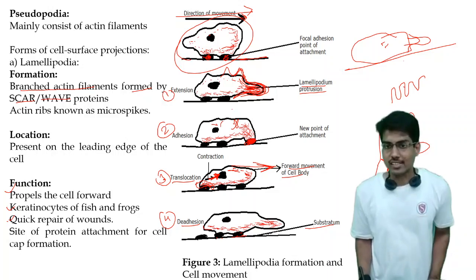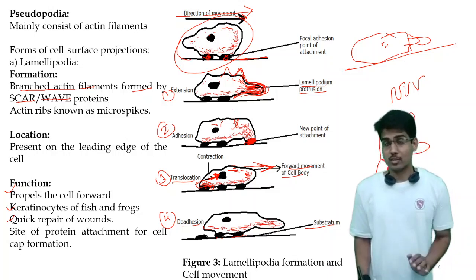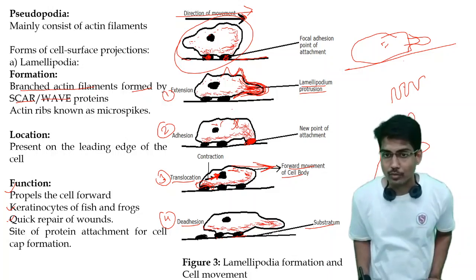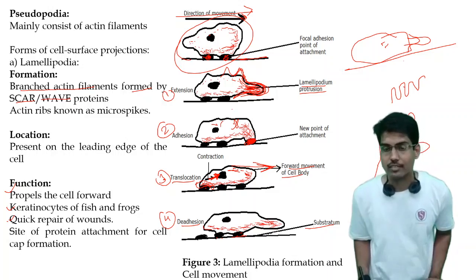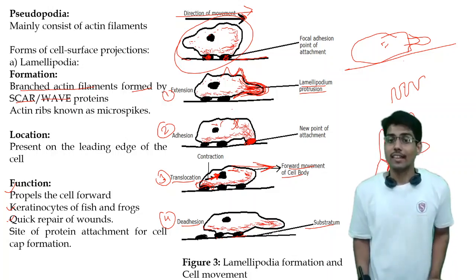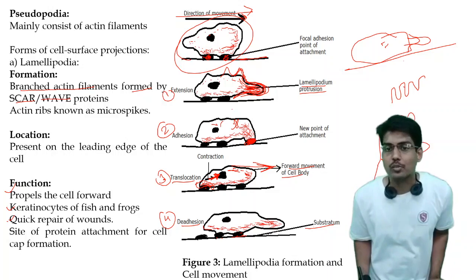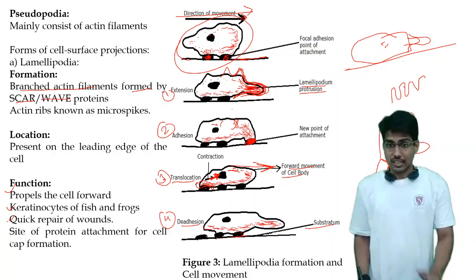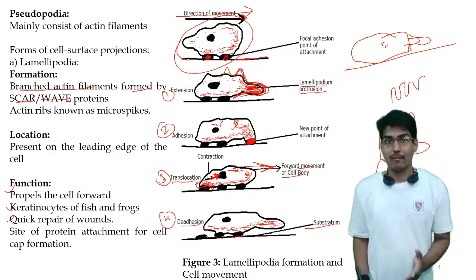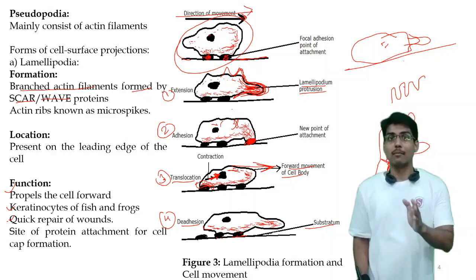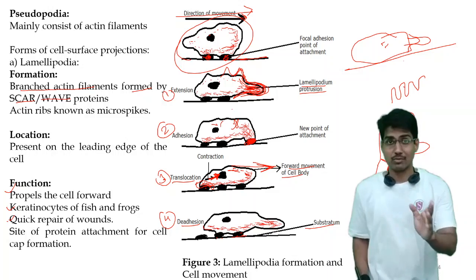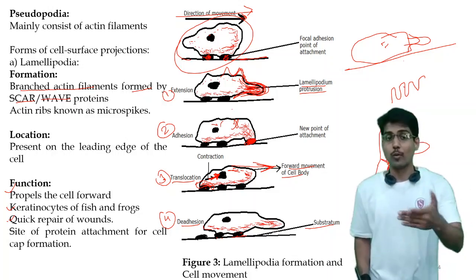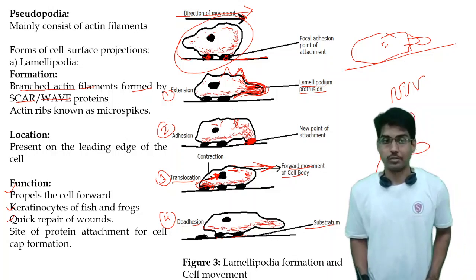Now to heal this wound, the cells from this side need to migrate to this side to close the wound, and the cells from this side will need to travel to that side to close it, right? Now that migration will happen with the help of what? With the help of cells forming lamellipodium. So this is how it also helps in quick repair of wounds.